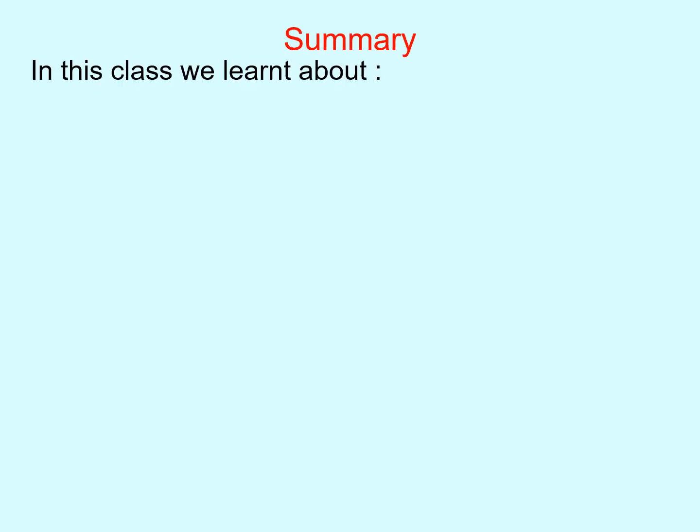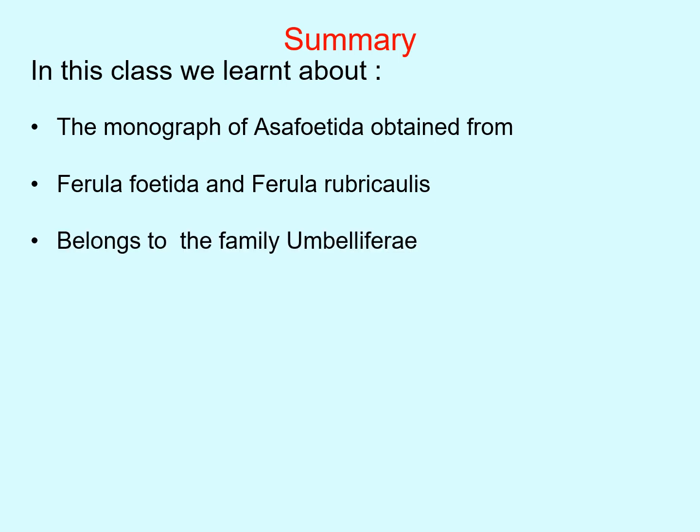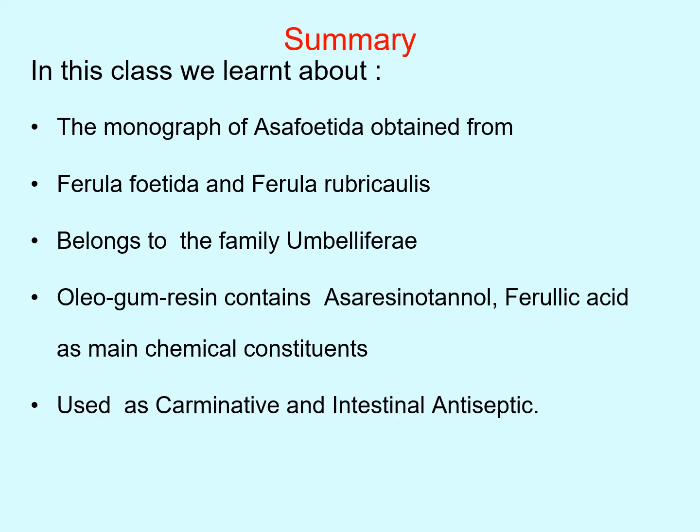In summary of this class, see what we have learned. We have seen the monograph of asafoetida drug, which is obtained from Ferula foetida and Ferula rubricaulis, belonging to family Umbelliferae. It contains oleogum resin, asaresinotannol and ferulic acid as the main constituents, and is used as a carminative and intestinal antiseptic.